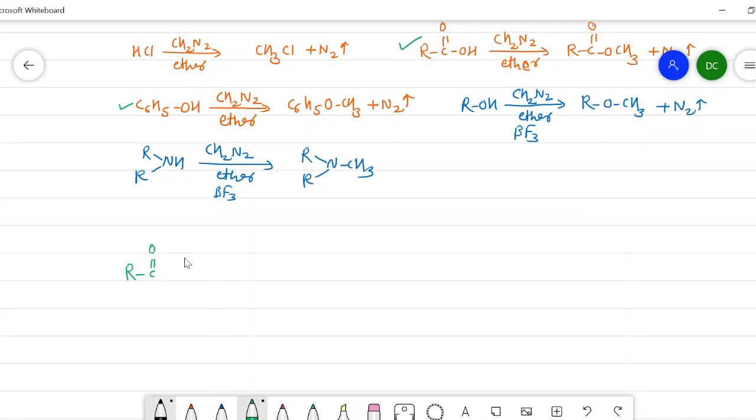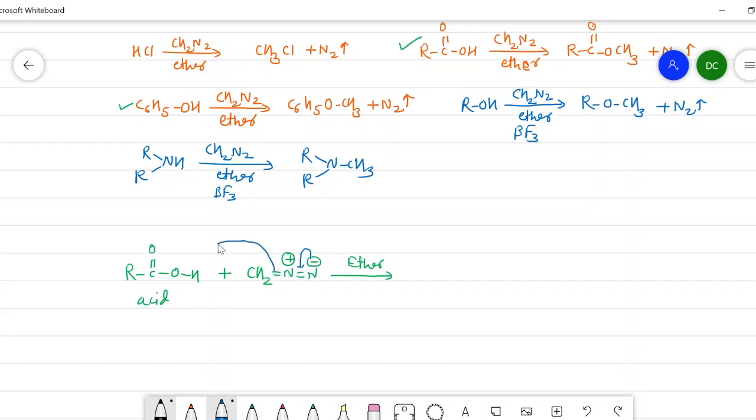Acid, that is RCOOH, a carboxylic acid, is treated with diazomethane, which has this structure, in presence of ether. In the first step, the diazomethane abstracts this hydrogen and forms a carboxylate ion.